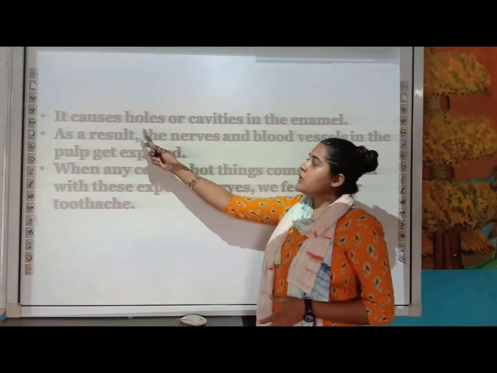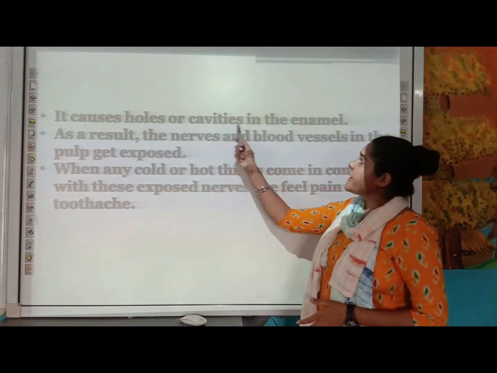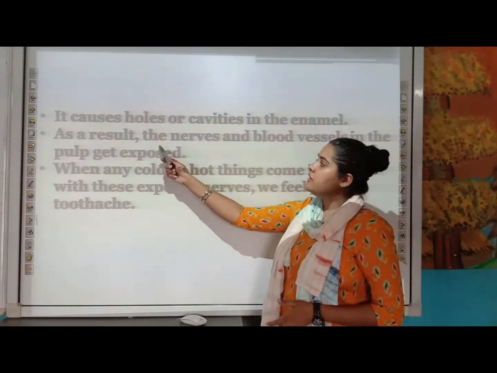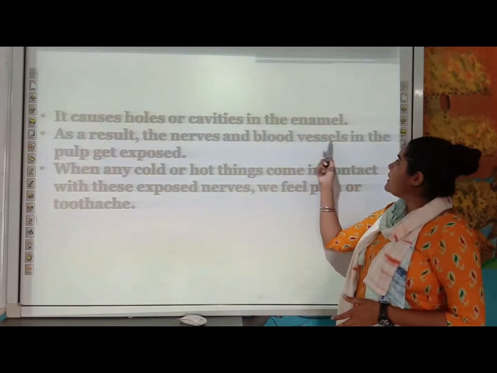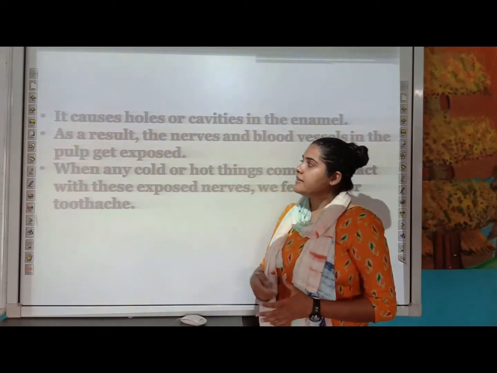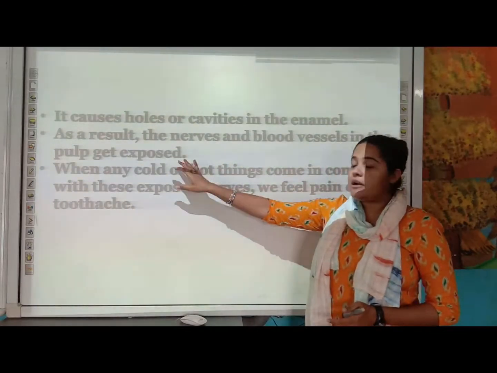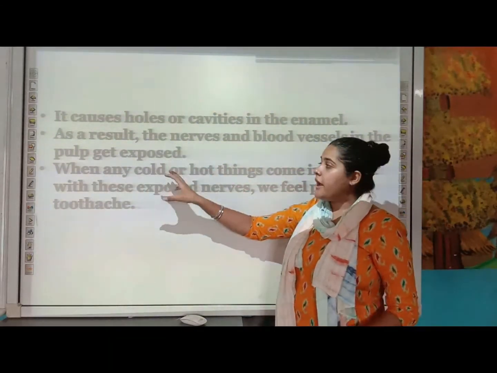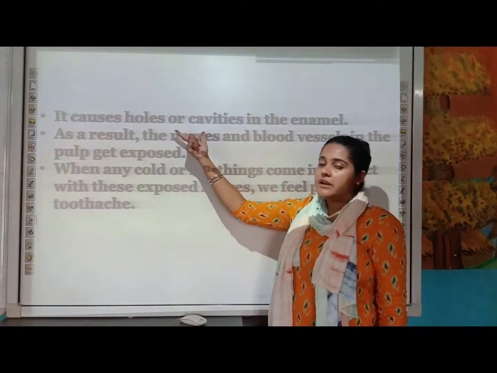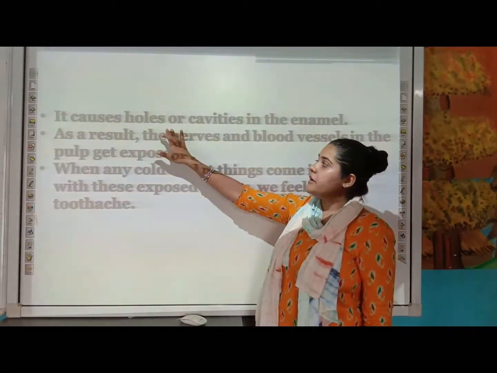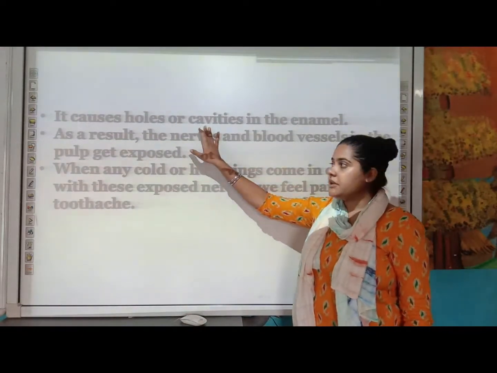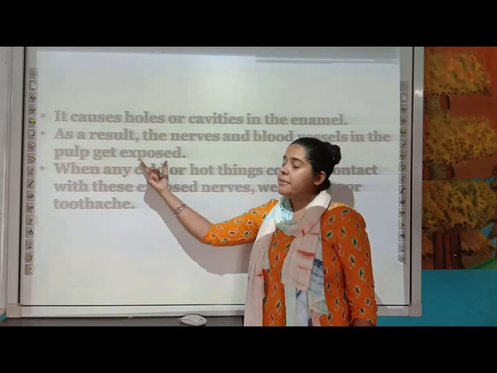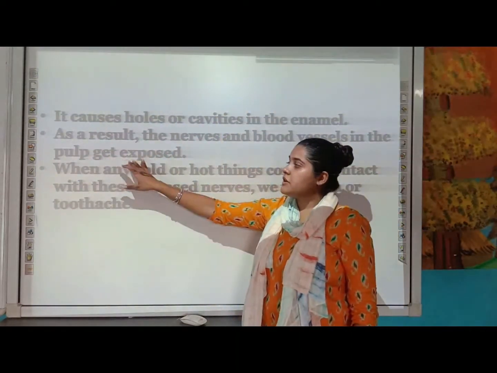Next, because of that, it causes a hole or a cavity in your enamel. As a result, the nerve and the blood vessels in the pulp get exposed. As I told you, the blood vessels and nerve supply food to the teeth, and because of the tooth decay, holes and cavities develop in the teeth. Because of this, the pulp area, the soft part of the teeth, gets exposed.